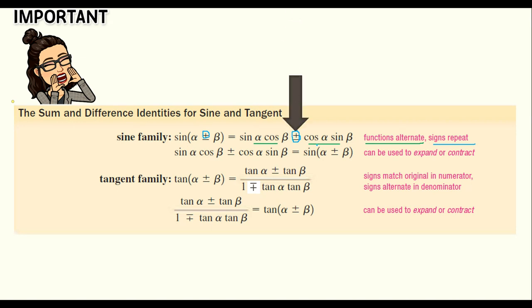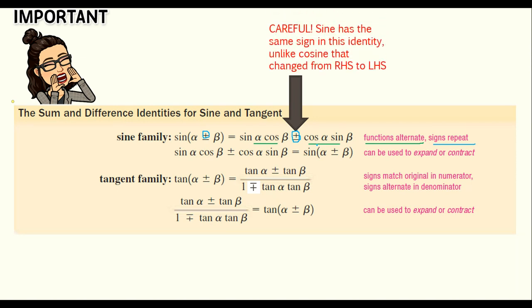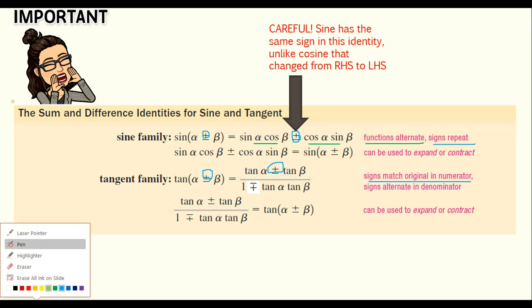That is something completely different than what cosine did. Cosine had the functions alternate, but the signs change. So careful, sine has the same sign in the identity, unlike cosine. Also, in tangent, we have that the signs match in the numerator. So if I had tangent of alpha plus beta, I'm going to have tangent alpha plus tangent beta repeated on the numerator. However, it changes in the denominator